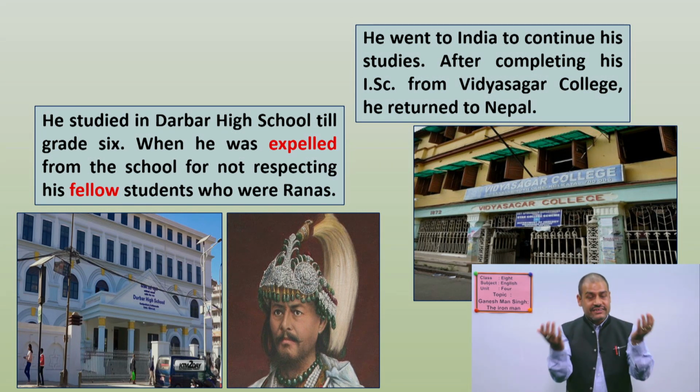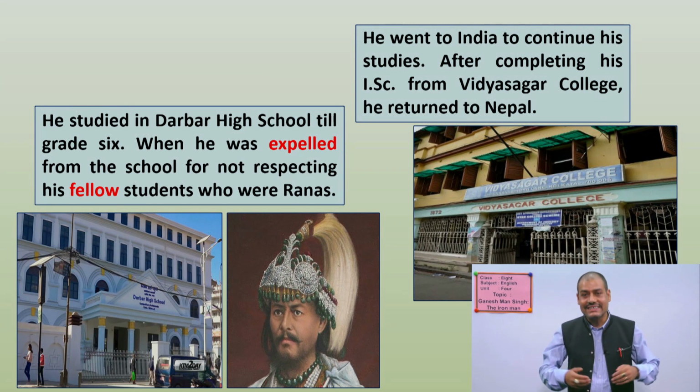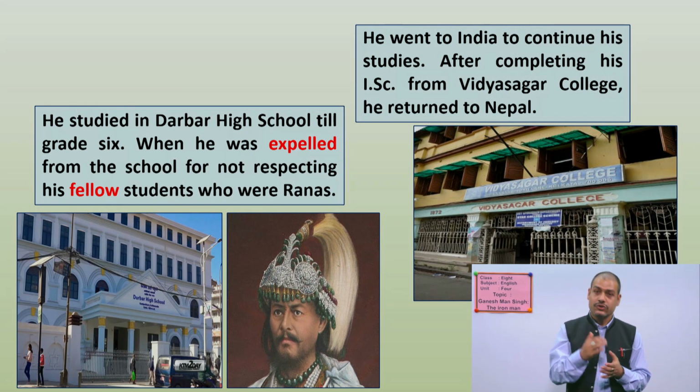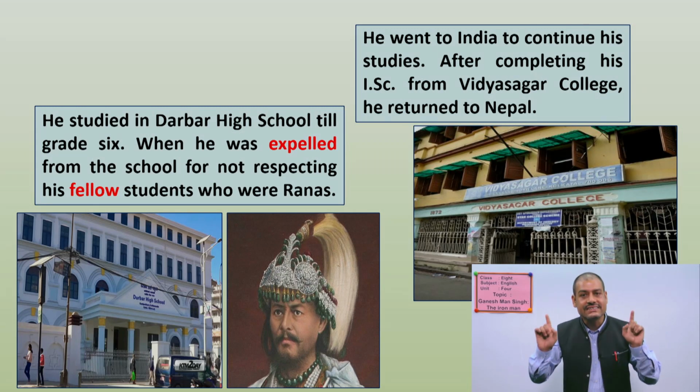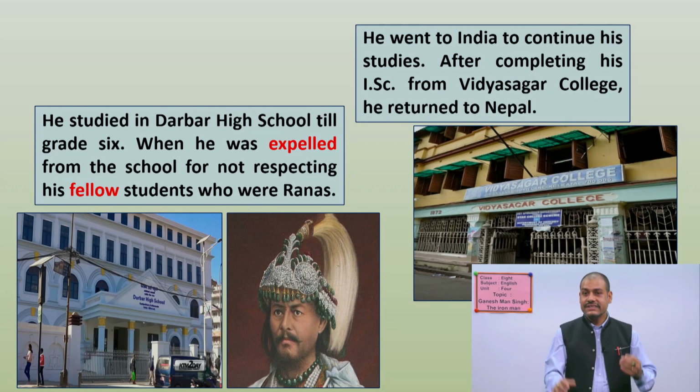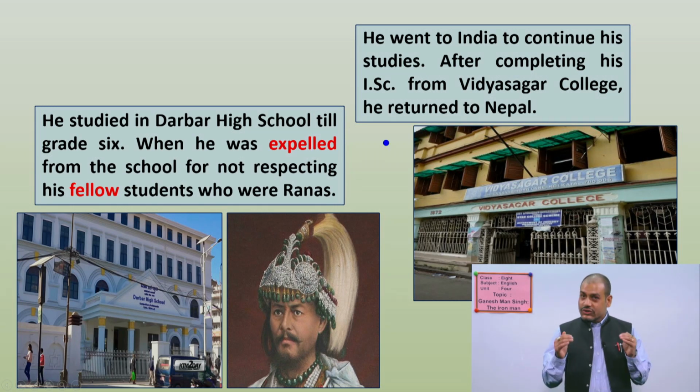And when he did not respect the children who came from Rana's family, then he was expelled from the school. So he went to India to continue his study from grade 7. Okay. When he completed his ISc, which nowadays you can say is +2 in science, he again came back to Nepal.